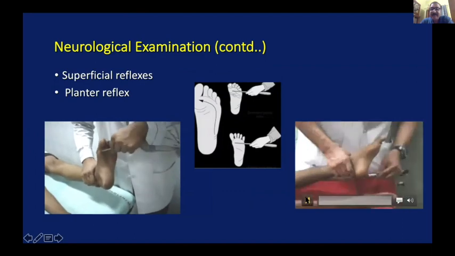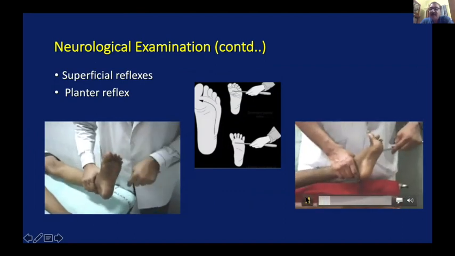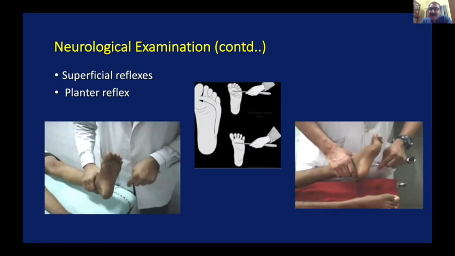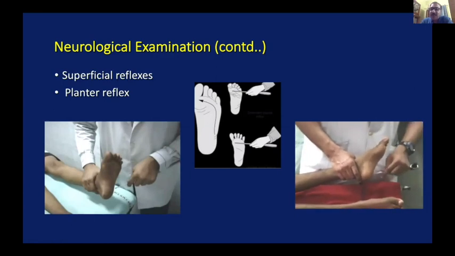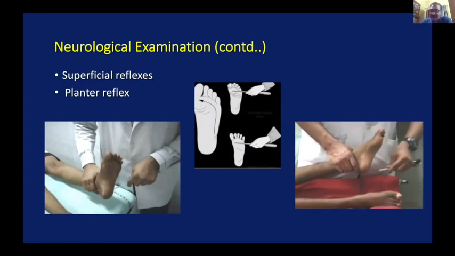This is a Babinski sign, which is typical of upper motor neuron paralysis. Once it is present, there is no doubt about the presence of upper motor neuron paralysis.